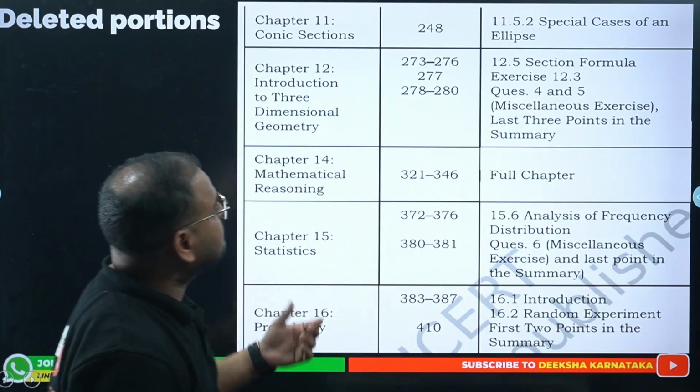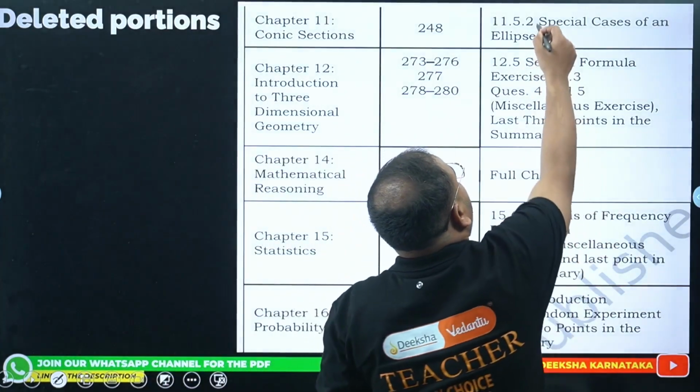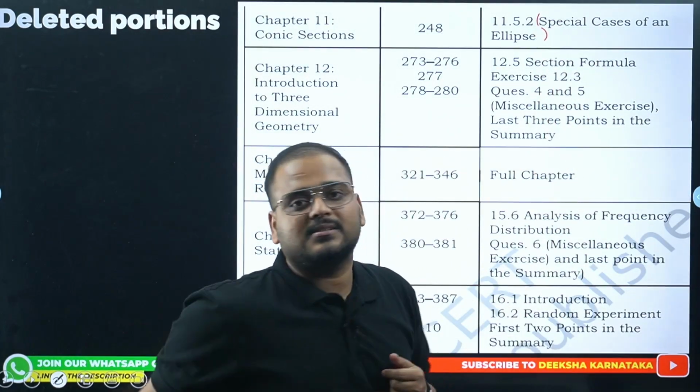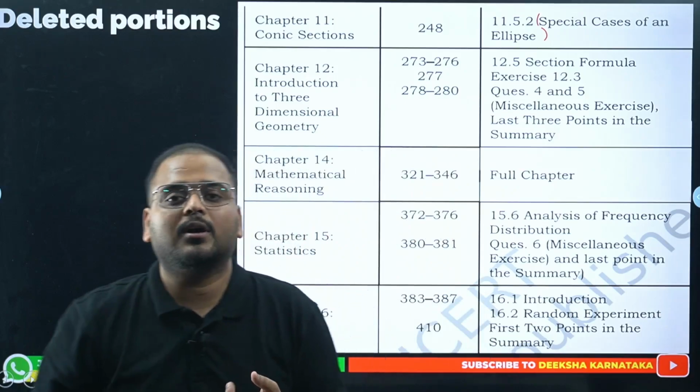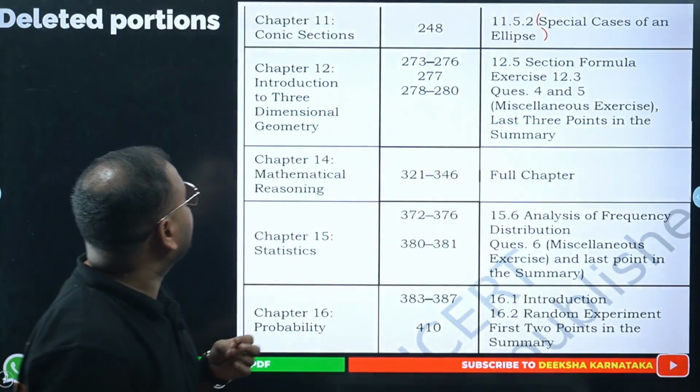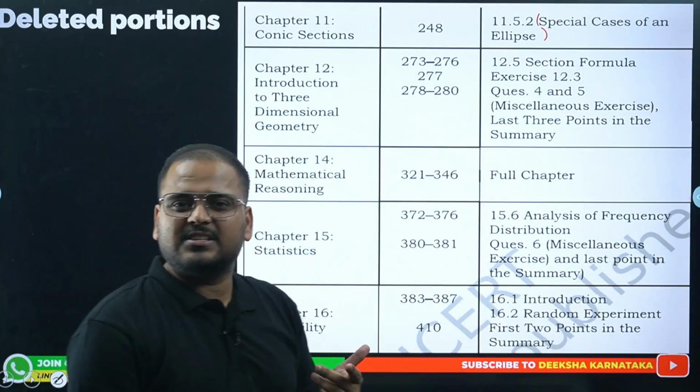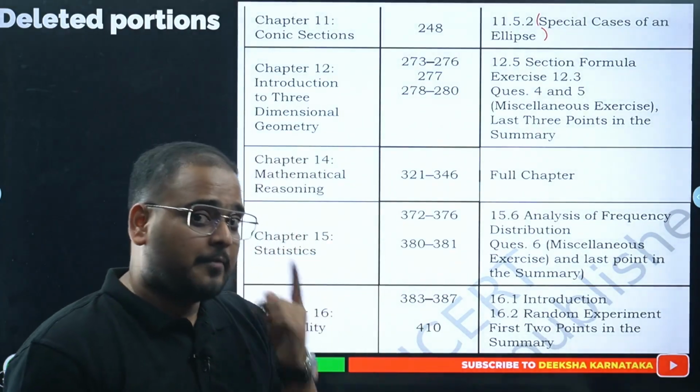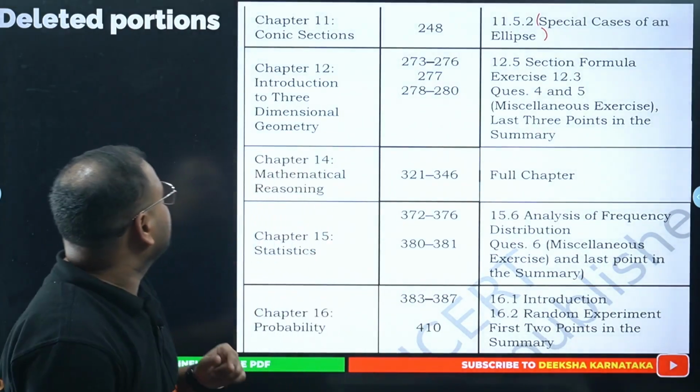Conic sections: special cases of ellipse is cut off. Only this part, nothing else. Everything else is there in parabola, hyperbola and circles. Nothing else is cut off there. They're small, easy, formula-based chapters. Make sure that you work hard in them.